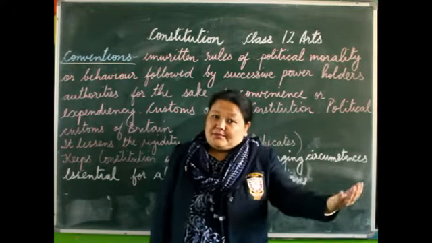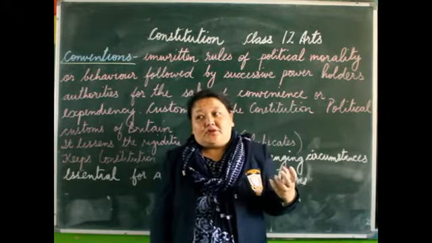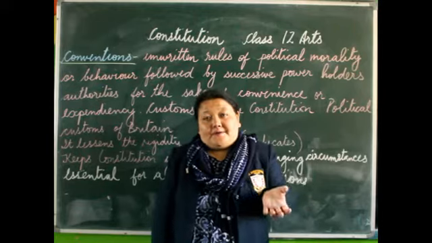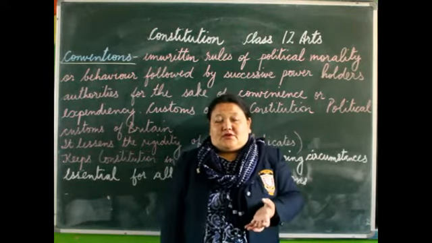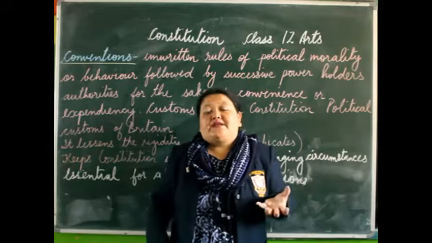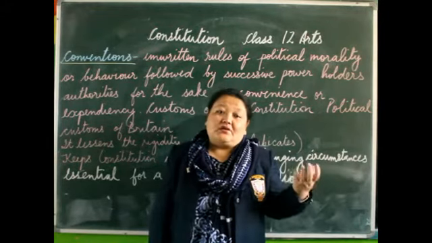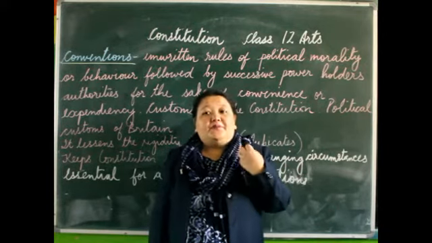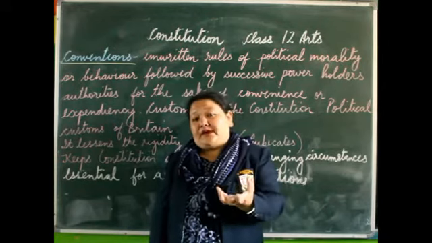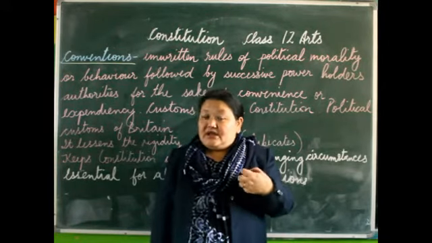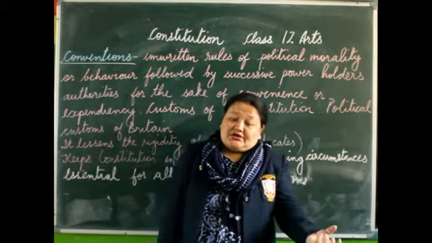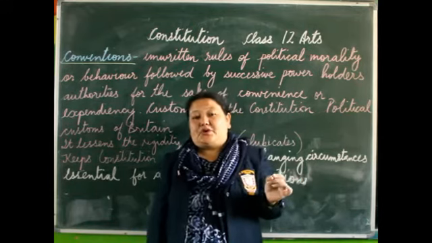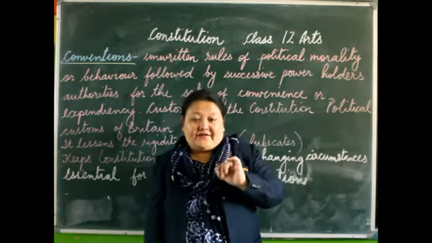So the office of the presidential cabinet is also a result of a convention. If it was not a convention, maybe the president would have had to manage the affairs of the entire country all by himself. So what would have been the status of the president? How would he be able to manage the affairs of the entire country, isn't it? So in order to manage the entire country, you have the president along with his cabinet. The presidential cabinet is also a result of a convention.